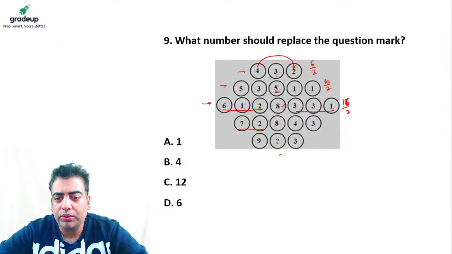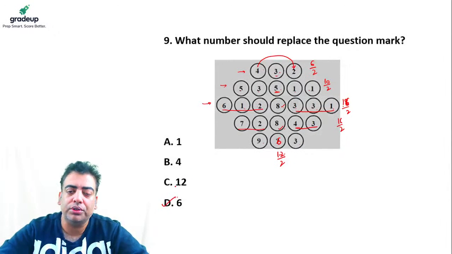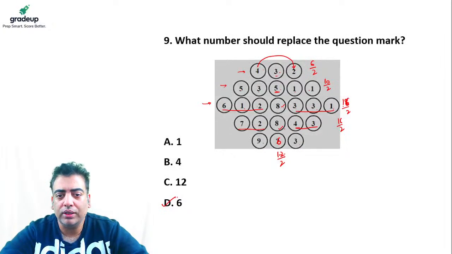So 7 plus 2 is 9, 9 plus 7 is again 16, half of 16 is 8. So 9 plus 3 is 12 and half of 12 comes out to be 6, which is the required answer in this question. So the answer comes out to be D. Please guys, check it out. I hope it is clear.